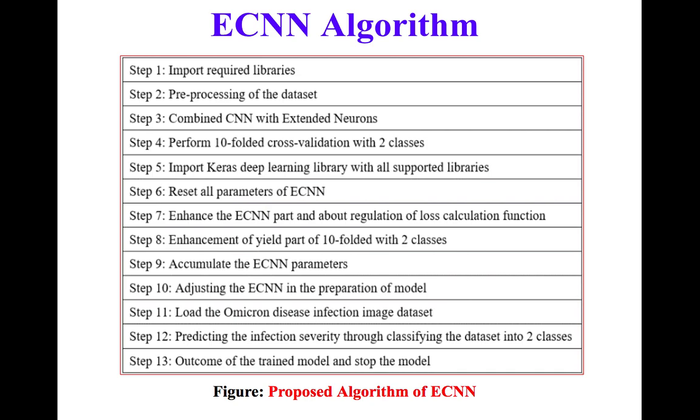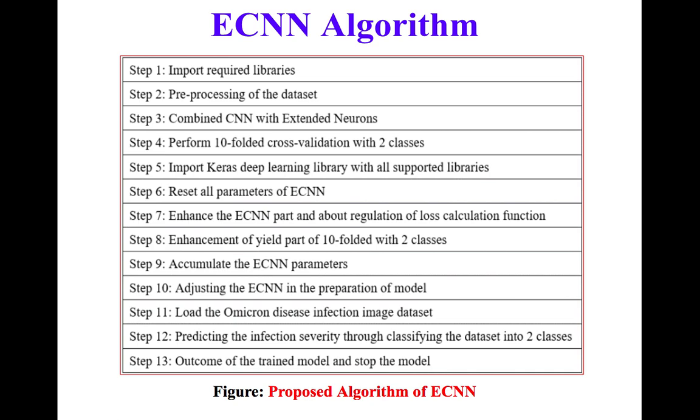First step, we are uploading the required libraries. Then we perform pre-processing of the data set in order to eliminate redundant, noisy and inconsistent data by applying pre-processing techniques like binning and box plot technique. Then we combined CNN with extended neurons.